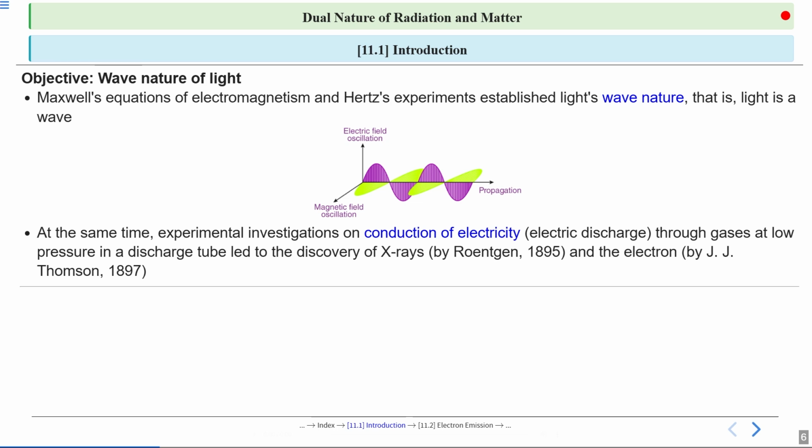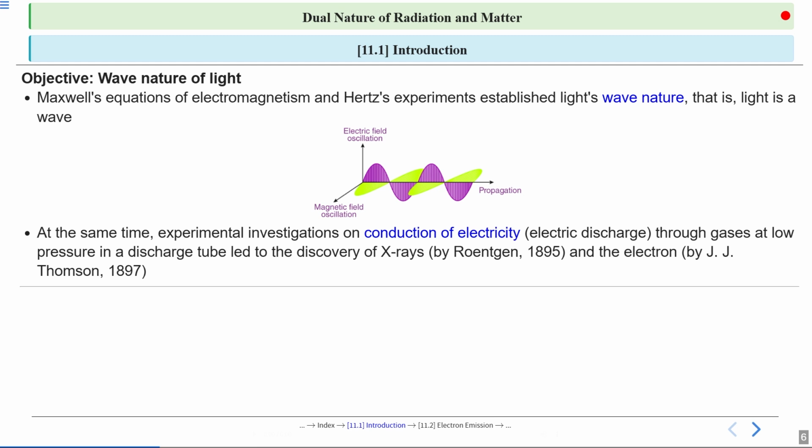At the same time, other experiments were revealing new aspects of matter and radiation. When scientists studied how electricity passes through gases at low pressure, they discovered X-rays and the electron. So the scientists found X-rays in 1895.